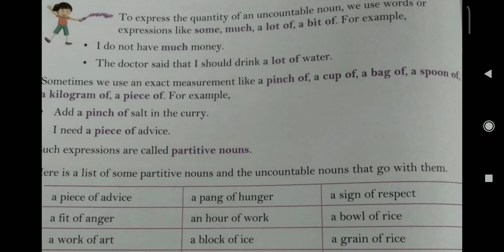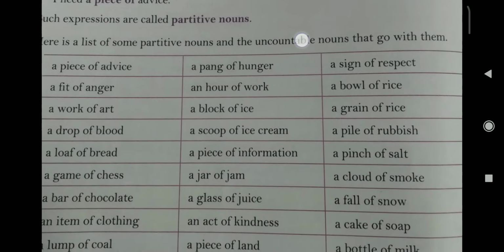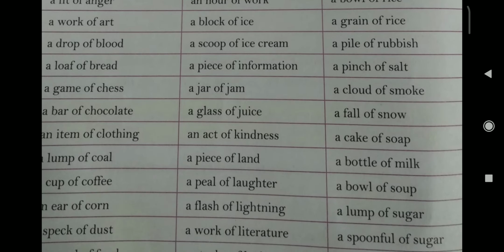Here is a list of some partitive nouns and the uncountable nouns that go with them. A piece of advice, a pang of hunger, a sign of respect, a fit of anger, an hour of work, a bowl of rice, a work of art, a block of ice, a grain of rice, a drop of blood, a scoop of ice cream, a pile of rubbish, a loaf of bread, a piece of information, a pinch of salt, a game of chess, a jar of jam, a cloud of smoke, a bar of chocolate, a glass of juice, a fall of snow, a lump of coal, a piece of land, a bottle of milk.